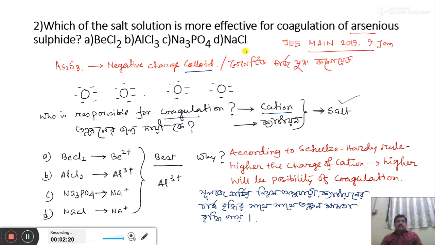There are four examples of salt. From A, BeCl2, Be2+ cation is available; AlCl3, Al3+ cation is available; Na3PO4 and NaCl, in both cases Na+ cation is available. Who is the best cation for coagulation? Al3+ is best for coagulation. Why? According to the Hardy-Schulze rule, the higher the charge of the cation, the higher the possibility of coagulation. So the best cation is Al3+, which comes from AlCl3. So option B is the correct one.